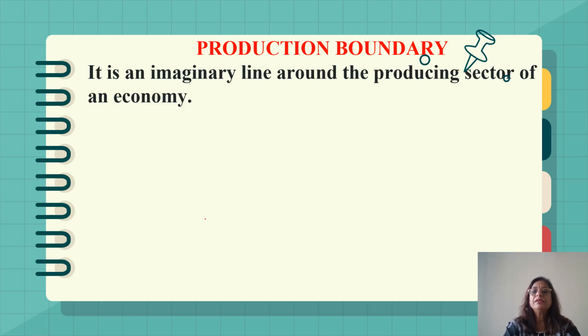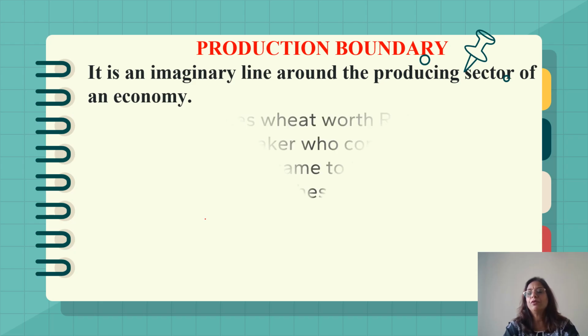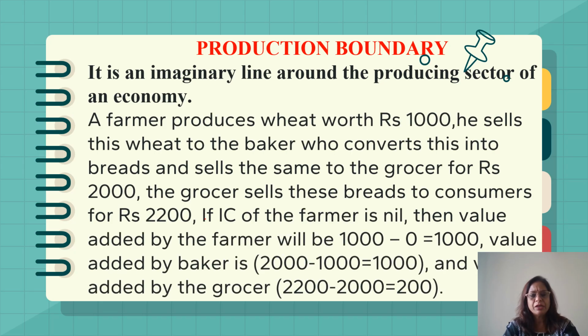Production boundary is an imaginary line around the producing sector of an economy. It is only an imaginary line. For example, a farmer produces wheat worth rupees 1000. He sells this wheat to the baker who converts this into bread and sells the same to the grocer for rupees 2000.